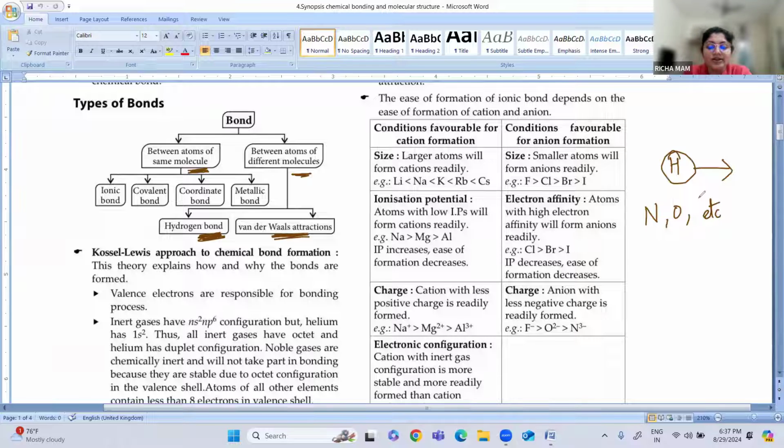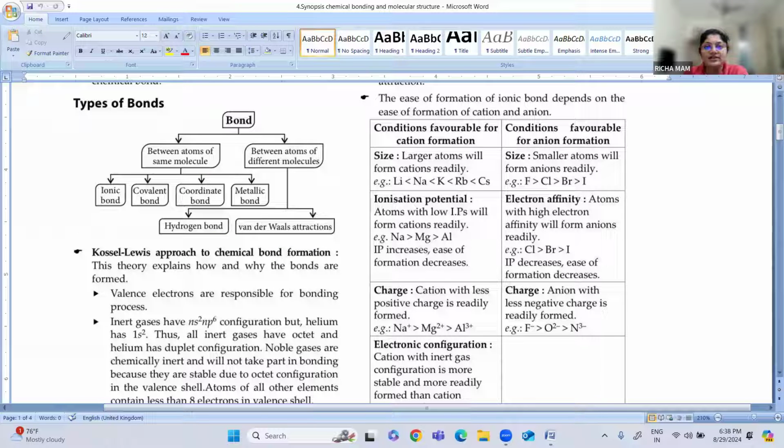In hydrogen bonding, there are two types: intramolecular and intermolecular hydrogen bonding. So hydrogen bonding is one type of bonding. Another is the van der Waals force of attraction. It is also a type of force of attraction between atoms or molecules. It is also called the London forces. So I am just giving you a slight idea about these types of bond.